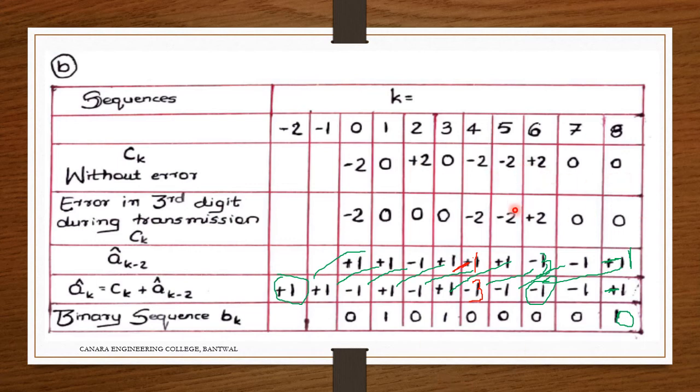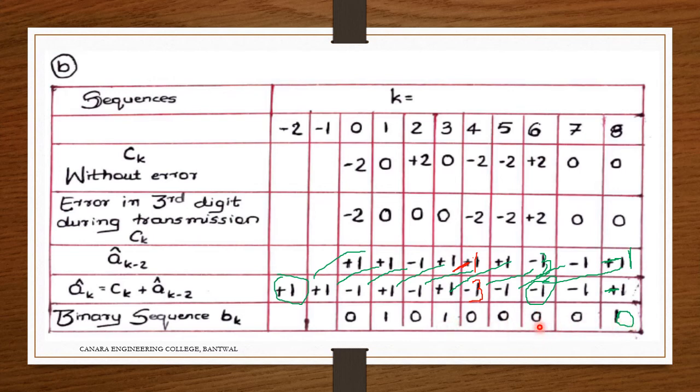But what is affecting? It is affecting not only those bits, it is affecting all other bits also. So that's one drawback when we solve this. That's one problem we can say here. Some error is there that has to be corrected, and when I am solving it will be wrong. The other thing, the starting bits after the third bit, some kind of error might occur. So it was supposed to be 1, it became 0 here. It was supposed to be 0, it has become 1 here. So that is one drawback.